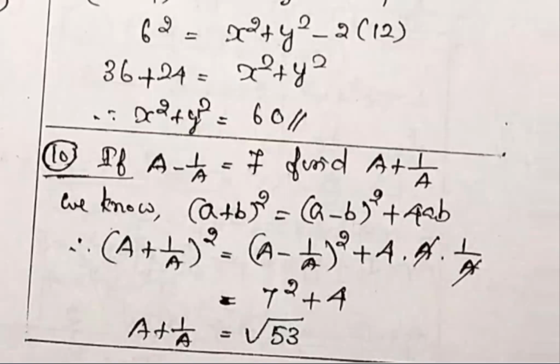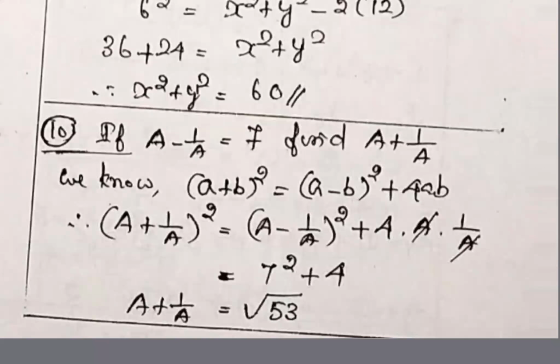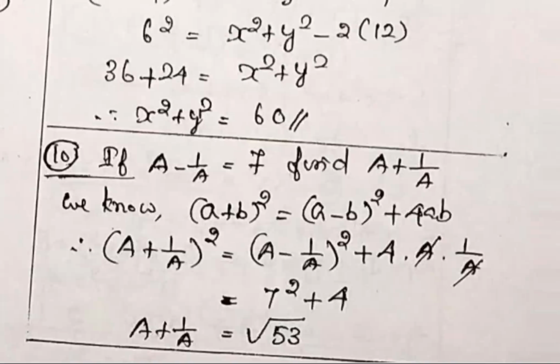Then substitute the value. A minus 1 by A is equal to 7, so 7 square plus 4. A plus B is what they are asking, so it is root of 53. Only the one more term, 4AB: the 4 in capital A and 1 by A will get cancelled. That is the advantage of this formula.